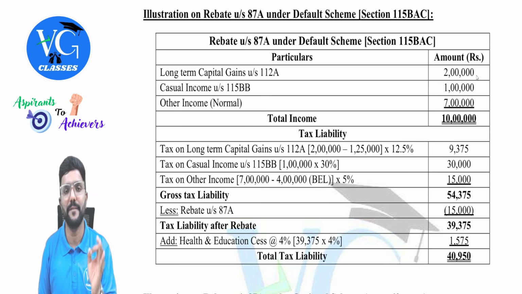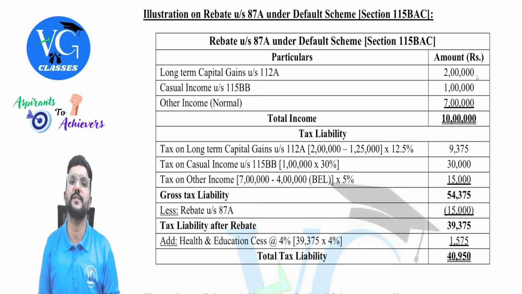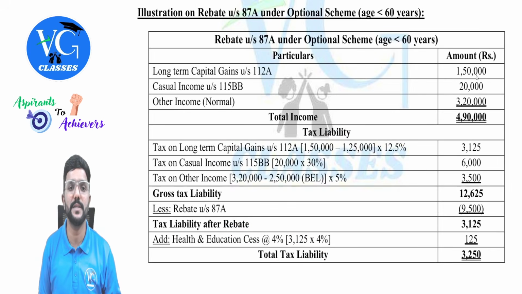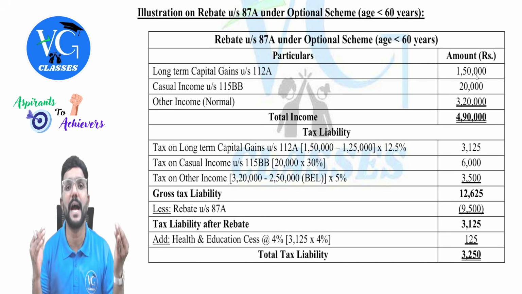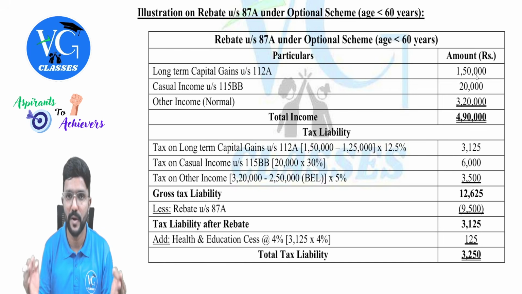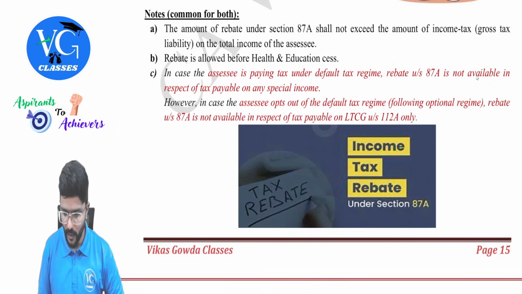Rebate under section 87A is available only on tax payable on normal income for the assessee who is following the default scheme. Whereas for the assessee who is following the optional scheme, rebate is not available only against 112A tax. On any other special income along with normal income, whatever is the tax payable, rebate is available, guys, provided other conditions are satisfied. Okay, guys, so this is all about the rebate part.